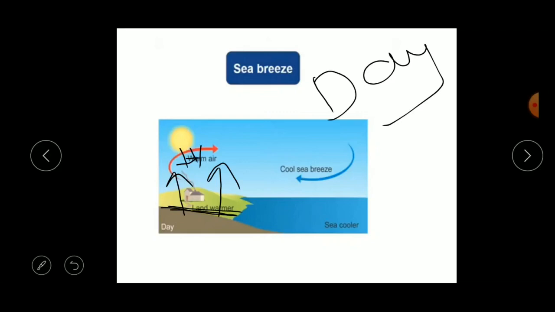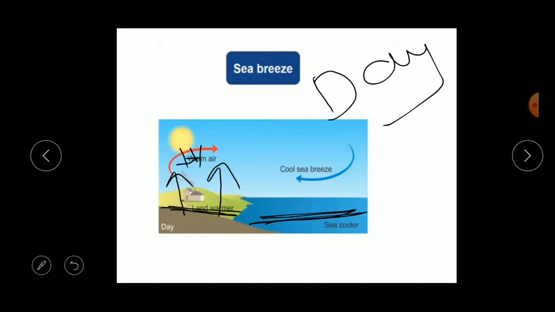The cool air from the sea starts blowing towards the land to take its place. So this is called a sea breeze. Understood, children? What is sea breeze?